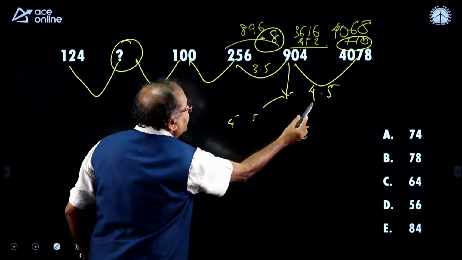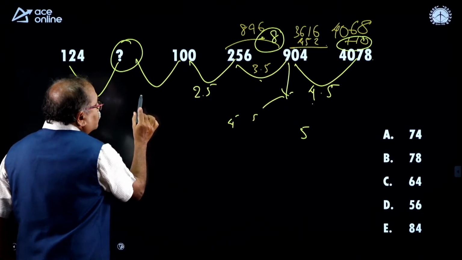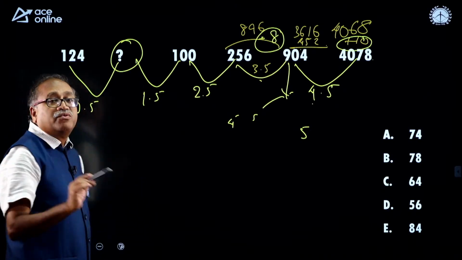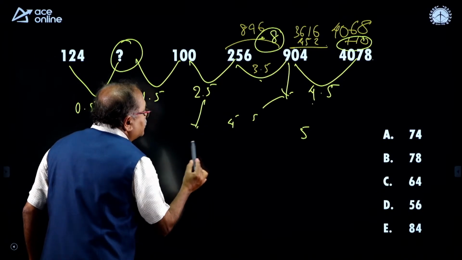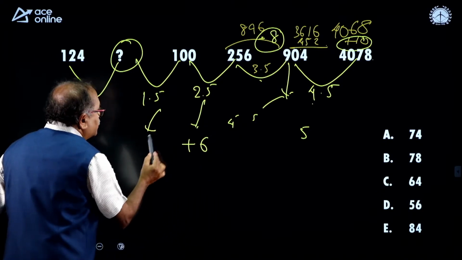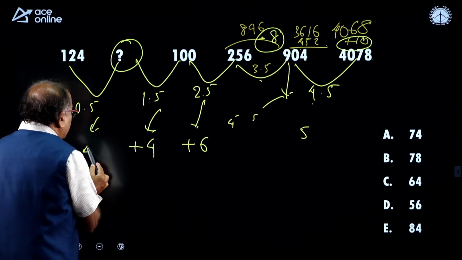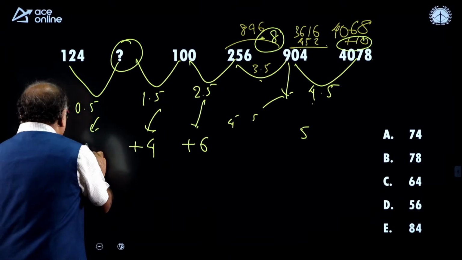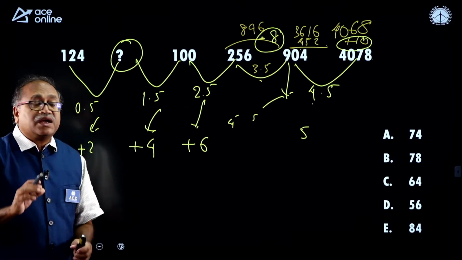If it is 4.5, 3.5, it could be 2.5, and it could be 1.5, and it could be 0.5. What about the addition? Plus 10, plus 8, then here it is plus 6, here it is plus 4, and here it is plus 2. Now, I will start verifying it.